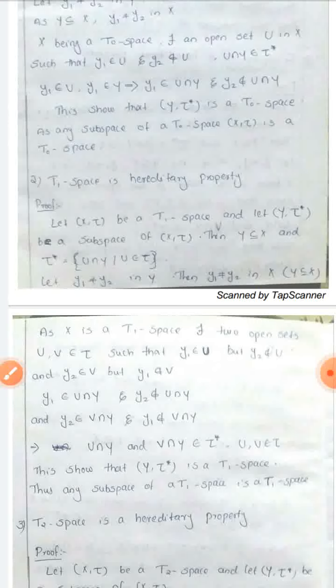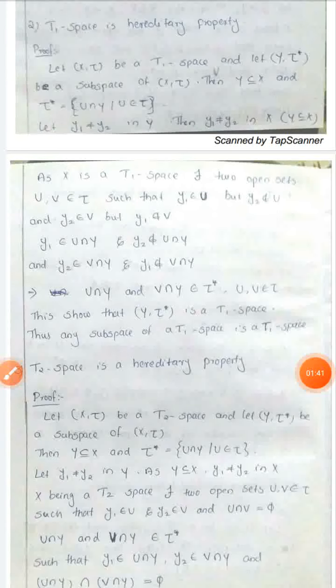So y1 belongs to U intersection Y and y2 does not belong to U intersection Y, and similarly y2 belongs to V intersection Y and y1 does not belong to V intersection Y. Here y1 belongs to U intersection Y and y2 belongs to V intersection Y. So U and V belong to tau, and U intersection Y and V intersection Y belong to tau star.